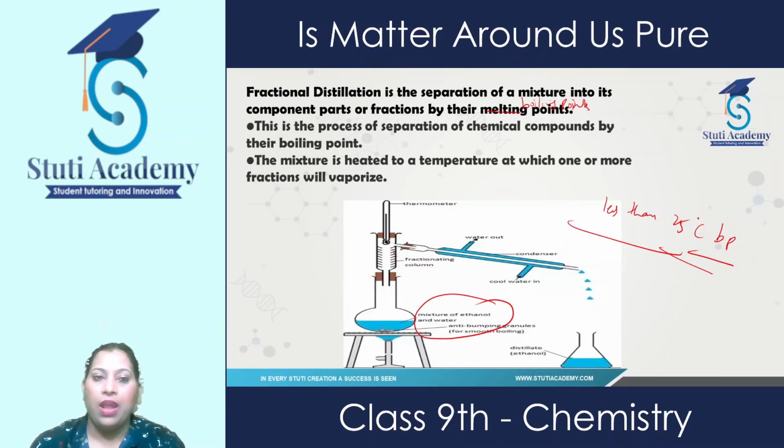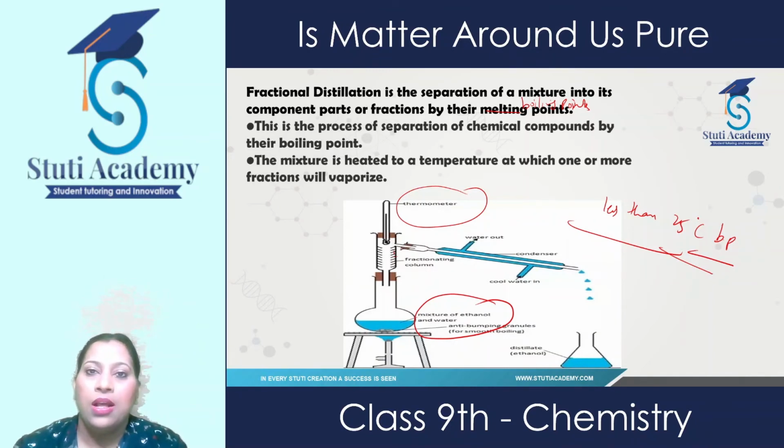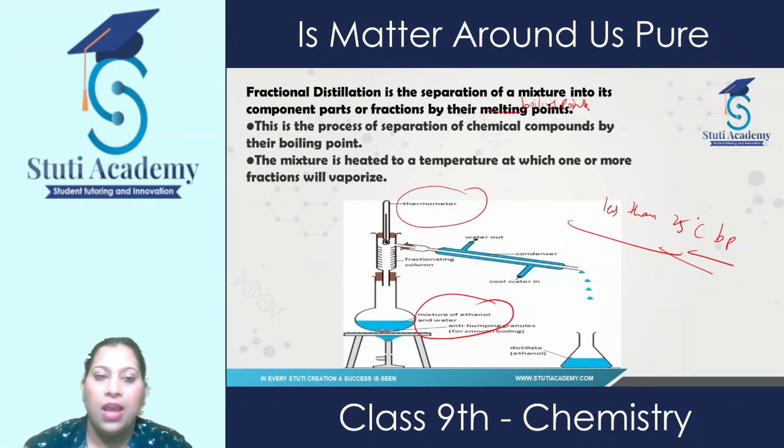A thermometer is also used. The process is similar to distillation, but the difference is that in distillation the boiling point difference is more than 25, and here it is less.